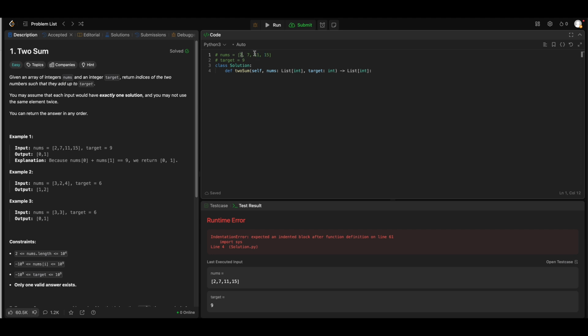Then again, because 2 plus 11 is 13 and it is greater than 9, I would move my right pointer to the left by 1, and then I have my left start pointer still here, then I have my 7 pointer till here. This might do it actually, but the only thing about this is I need to have sorting, which is n log n.